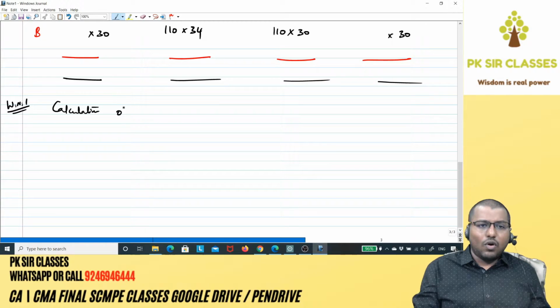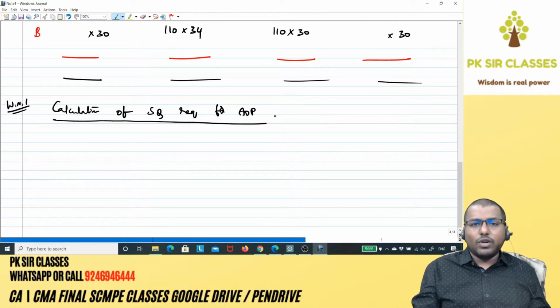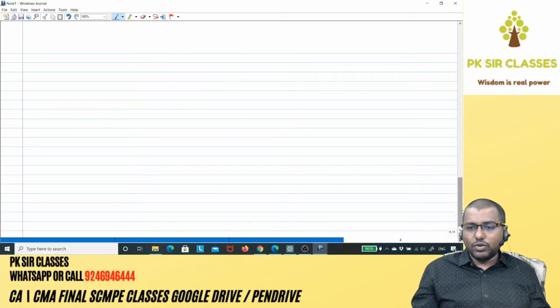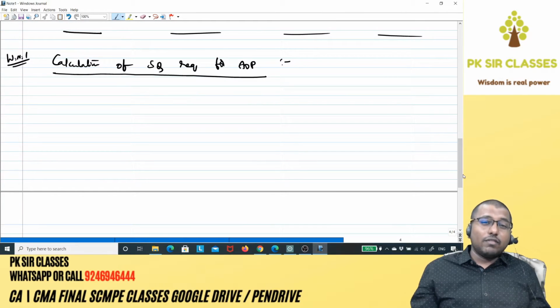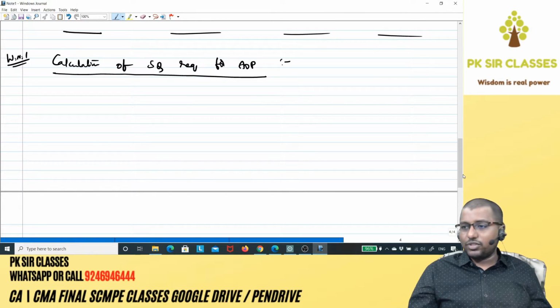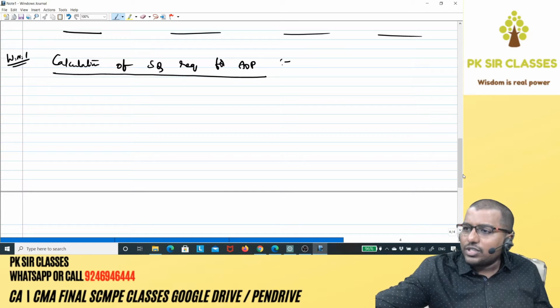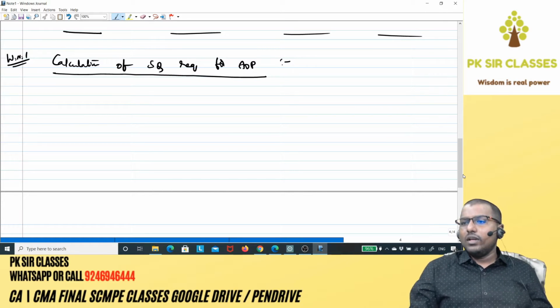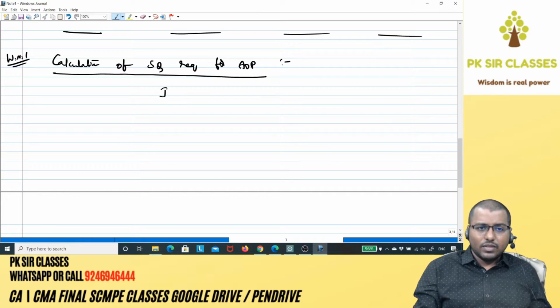Calculation of standard quantity required for actual output. In other words, standard quantity of raw materials required for actual output of finished goods. Okay, let's have a look into the question to figure out how to do this. It says there is a standard loss of 10%, which means input minus loss is equal to output, correct?